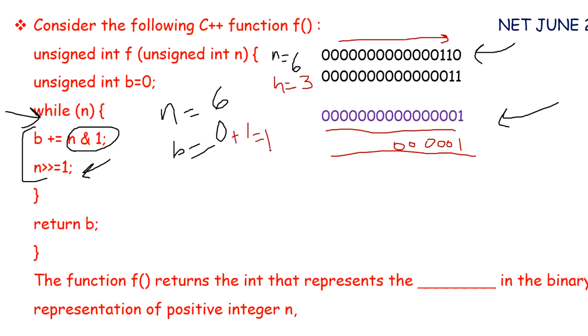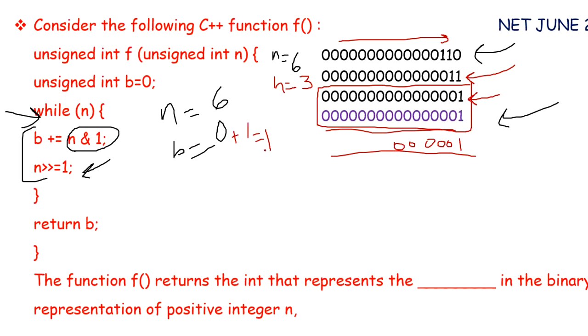Again we will do the right shift operation. Now shift n equals 3 by 1. We will get 1. Done. Again do the AND operation between n equals 1 and 1. We will get 1. This is simple. Just pause the video and do it yourself. All we have to do is first find the bitwise AND between n and 1. Then whatever the output of the bitwise AND is, add that output to B. That is, first convert that output into a decimal number, then add that number to B.